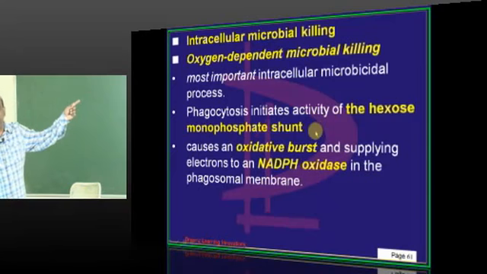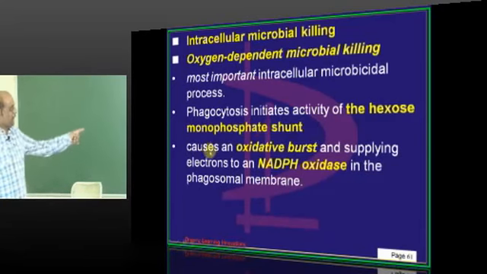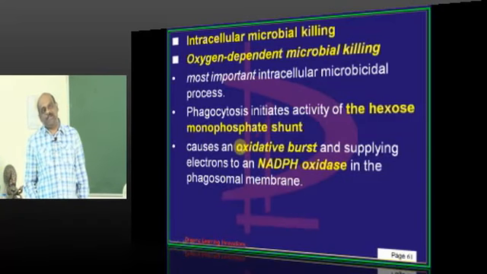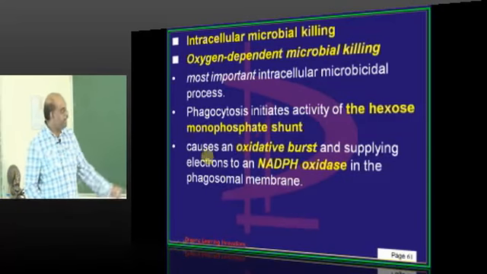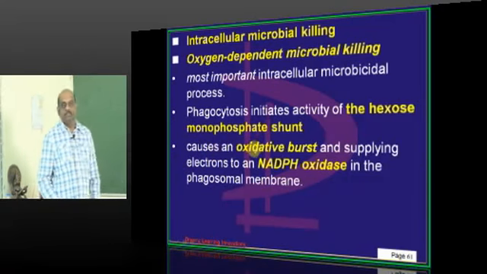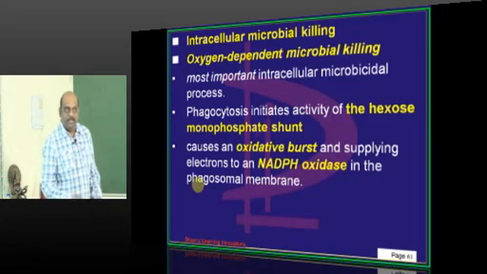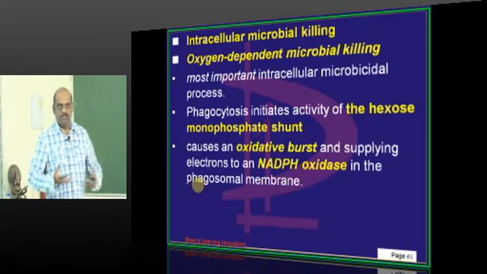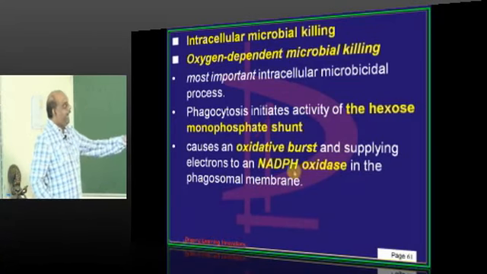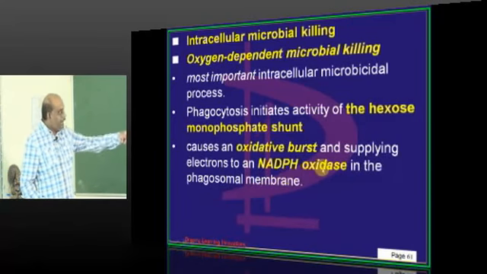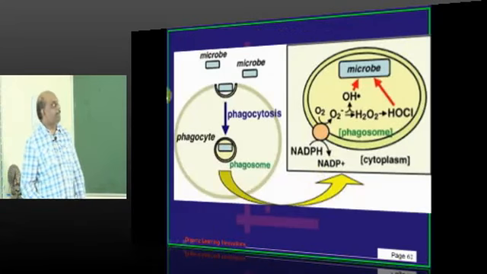We have the hexose monophosphate shunt. Do you still remember where is the pentose phosphate pathway? Yes. So the HMP shunt initiates this process which is oxygen dependent killing. The moment the organism is engulfed, there is an oxidative burst which will supply the electrons to the NADPH oxidase present inside the phagosomal membrane.